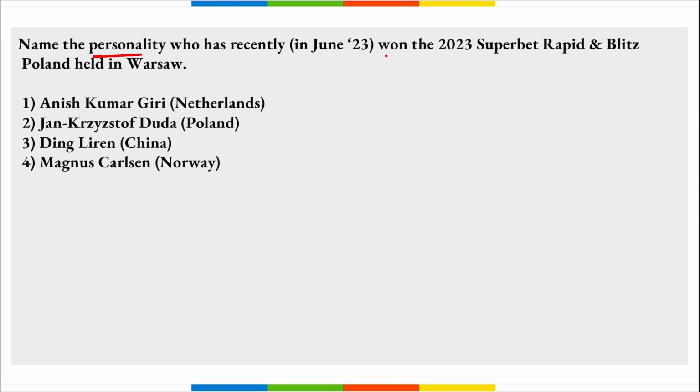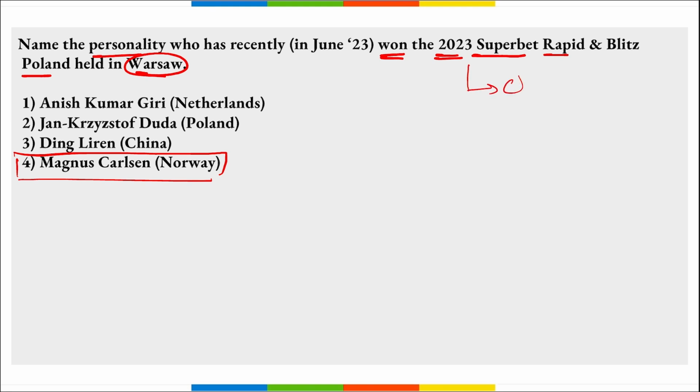Name the personality who recently won the 2023 Superbet Rapid and Blitz that was held in Warsaw. I repeat, name the personality who recently won the 2023 Superbet Rapid and Blitz Poland that was held in Warsaw. So remember, who is the world number 1 chess player? Magnus Carlsen of Norway. He won the Superbet Rapid and Blitz Poland in Warsaw, correct? This event is related to chess, correct? And he was awarded $40,000 in prize money, correct?